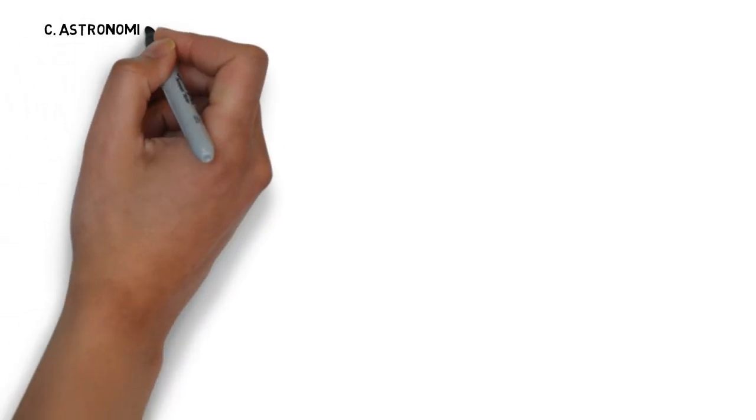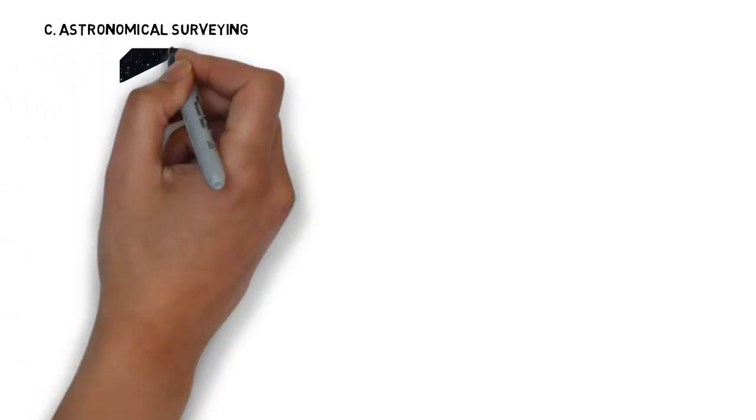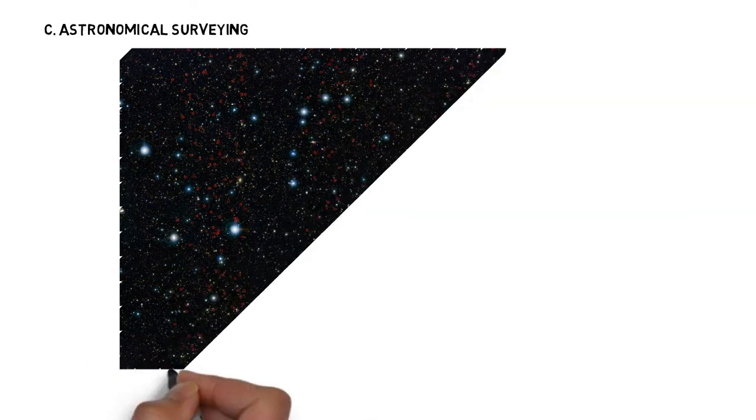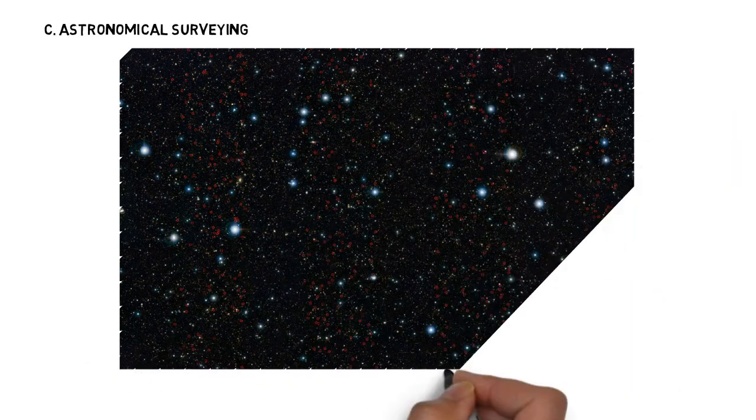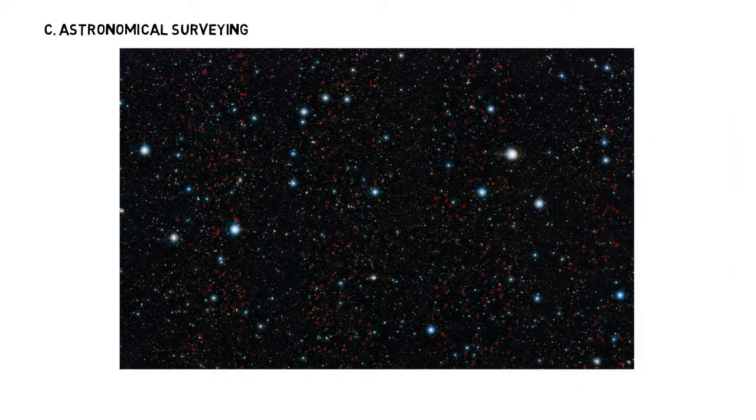Now, astronomical surveying. The astronomical survey offers the surveyor a means of determining the absolute location of any point or the absolute direction of any line on the surface of the earth. This consists of observation of heavenly bodies such as the sun or any fixed star.